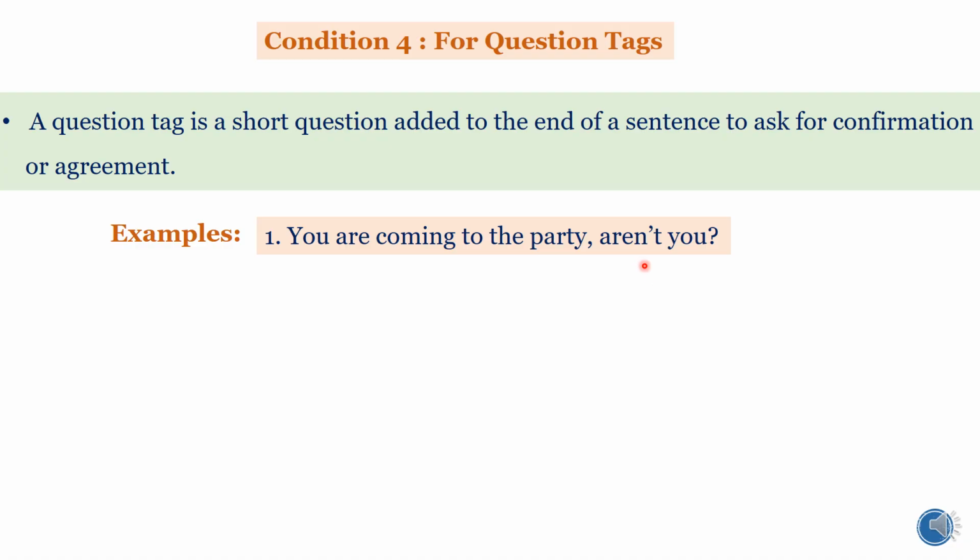See, "aren't you?" is a question tag which is being placed at the end of a sentence. So, here you're asking for confirmation: are you coming to the party or not? In such cases, the question tag is placed at the end. You are coming to the party, aren't you?